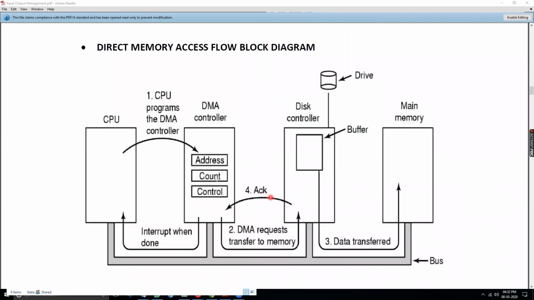Now, once this program is written for the DMA control, what does the DMA do? It has an address bus, a data bus, and an instruction register, everything is there. Based on that, whatever data it has to flow or retrieve, all these controls are there. Based on that, it will give a request to the memory to transfer a certain amount of data.